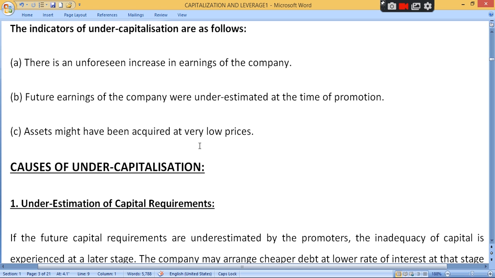So I repeat, what do you mean by undercapitalization? Undercapitalization means your total capital investment is less, but your rate of return is very high, clear. તમારો profit વધુ હોય as compared to your investment. In short, your actual investment is very less as compared to proper capital investment. Symbolically we can represent total capital investment less than rate of return, or you can say rate of return greater than total capital investment, clear.